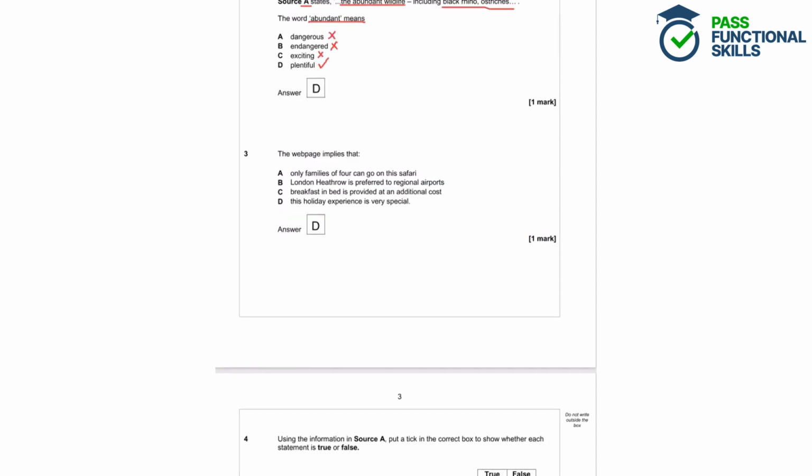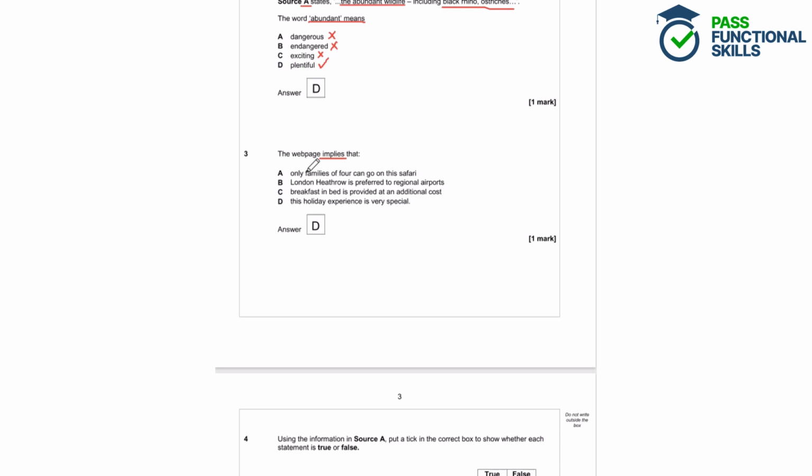Question 3. The web page implies that A. Only families of 4 can go on this safari. B. London Heathrow is preferred to regional airports. C. Breakfast in bed is provided at an additional cost. Or D. This holiday experience is very special. Okay, so we've got to decide which one of these is implied by the web page in source A. So which one can we work out from the source?